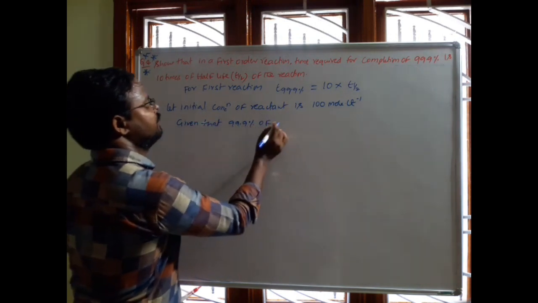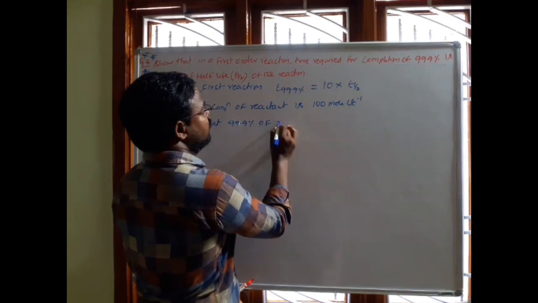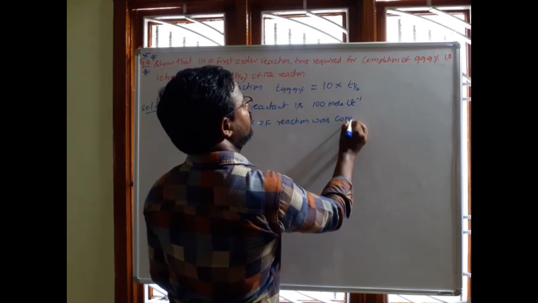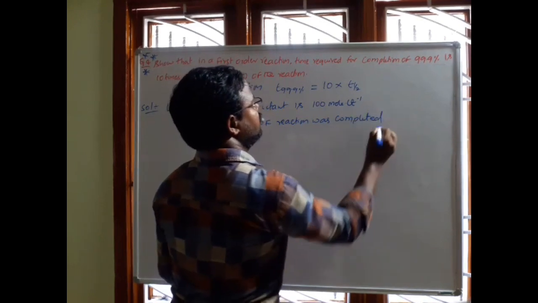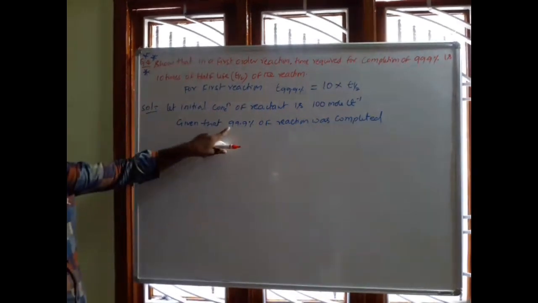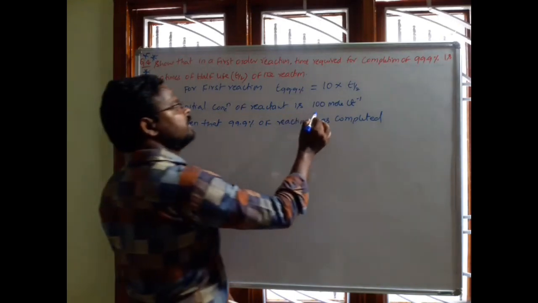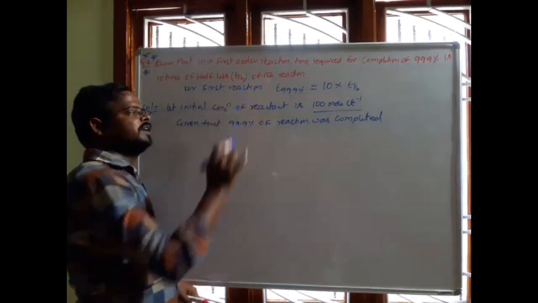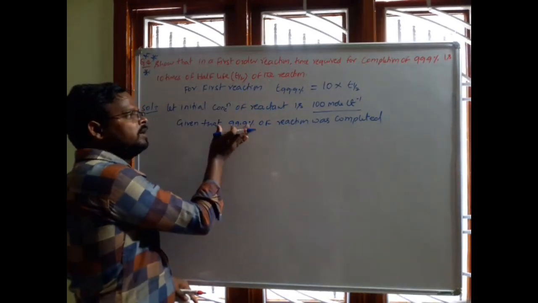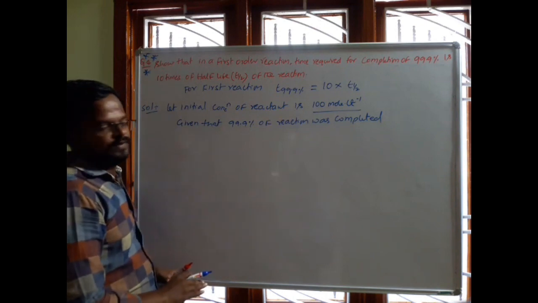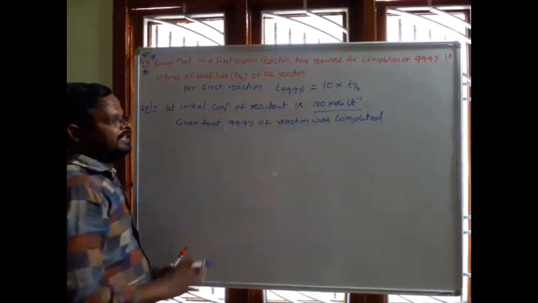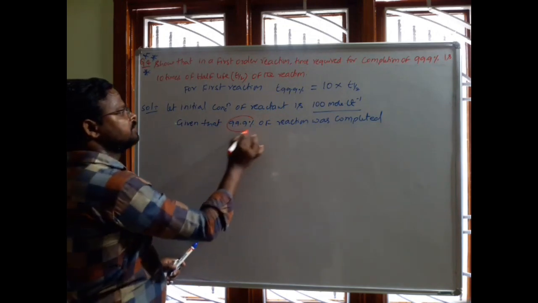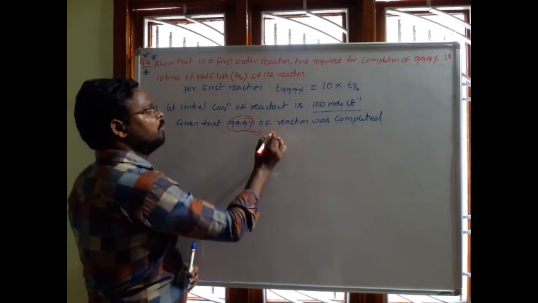Given that 99.9% of the reaction was completed. That means here the initial concentration of the reactant is 100 moles per liter. 99.9% of the reaction was completed means how many moles of that reactant is left, that we have to know.